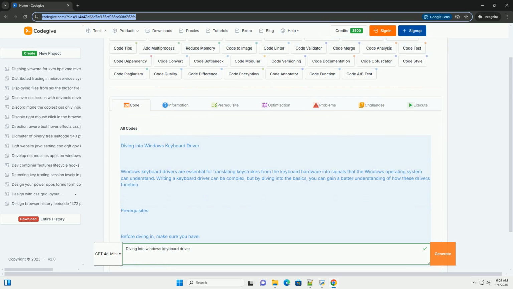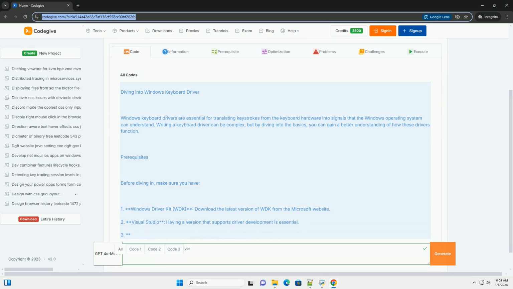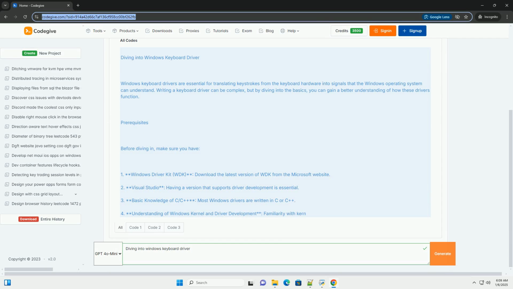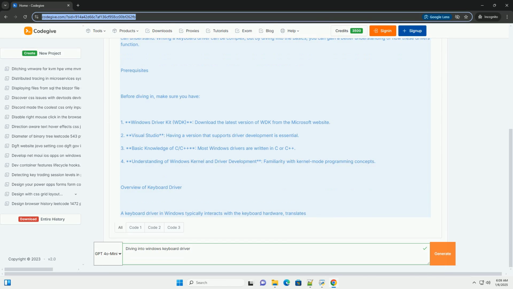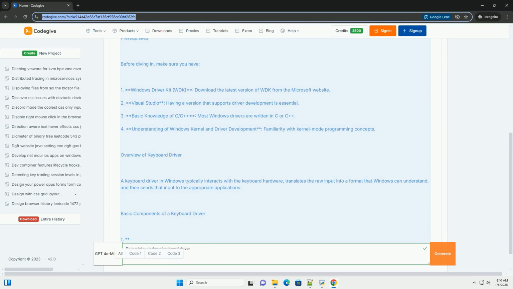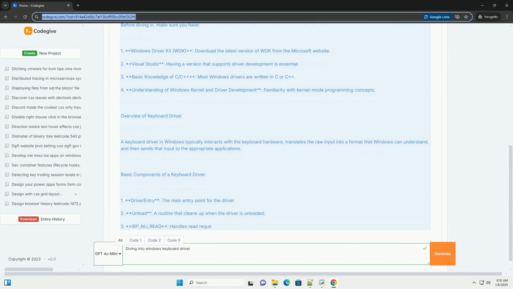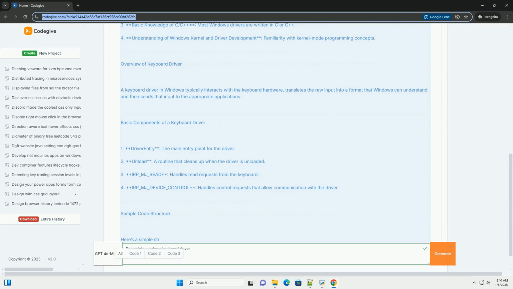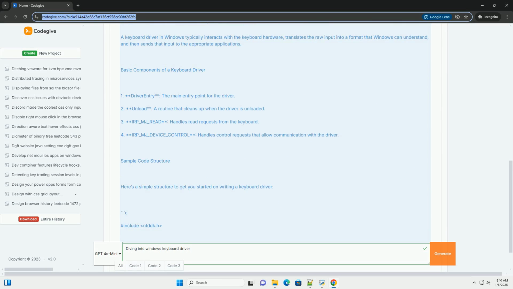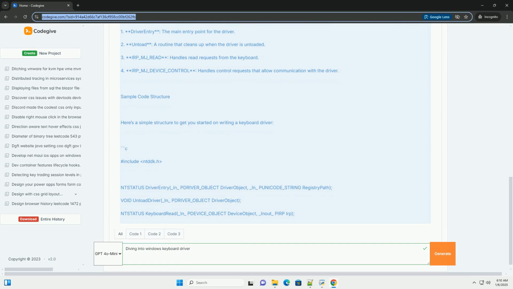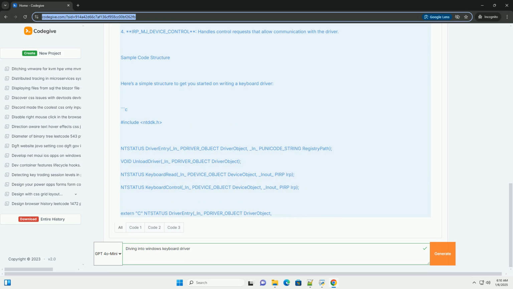Diving into Windows Keyboard Driver. Windows keyboard drivers are essential for translating keystrokes from the keyboard hardware into signals that the Windows operating system can understand. Writing a keyboard driver can be complex, but by diving into the basics, you can gain a better understanding of how these drivers function.